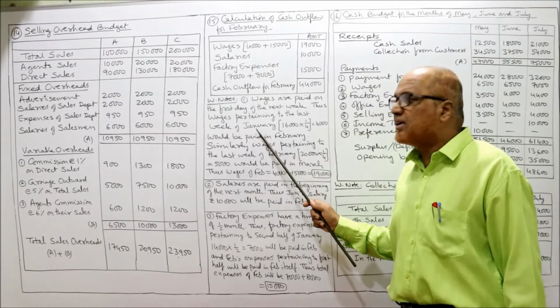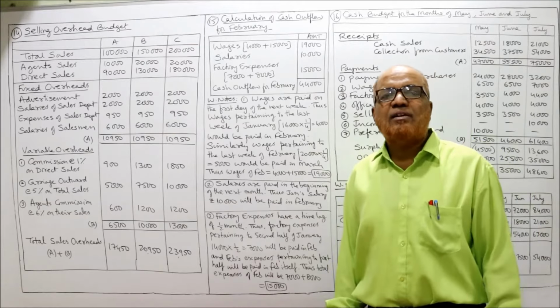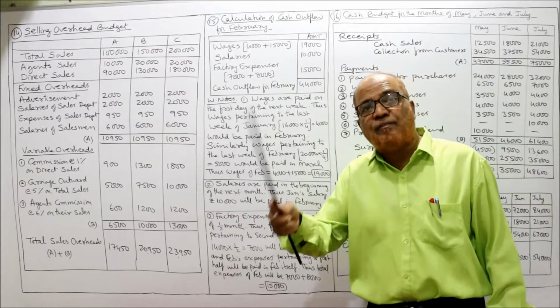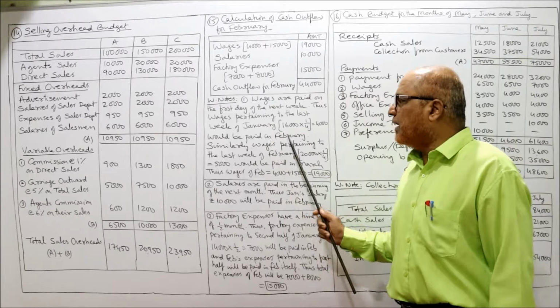So how much is the weekly wages? 16,000 into 1 by 4, 4,000. 4,000 is the weekly wage of January. This 4,000 will be paid in first week of February. It would be paid in February.